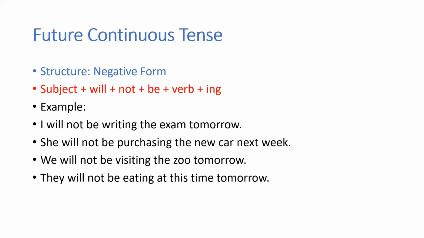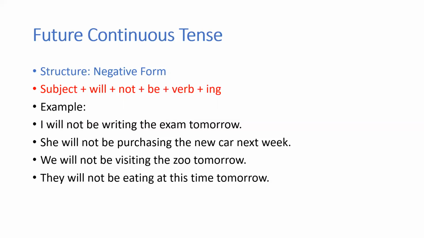Then comes be. After not, you have to add be, then verb plus ing. Okay, so this is how you will be doing the structure, the negative form. So subject plus will plus not plus be plus verb plus ing.